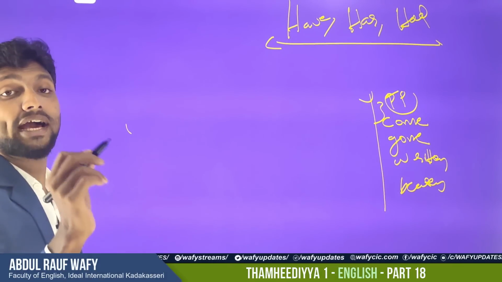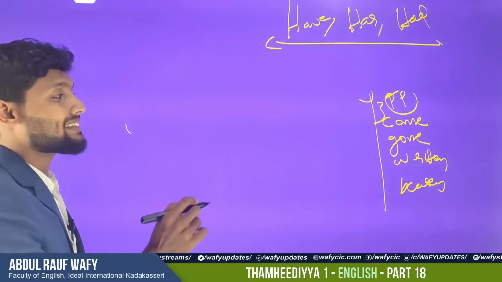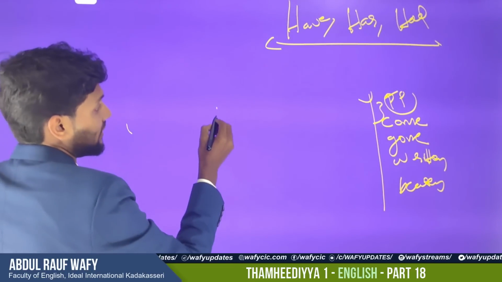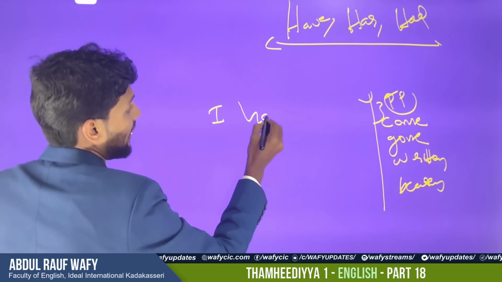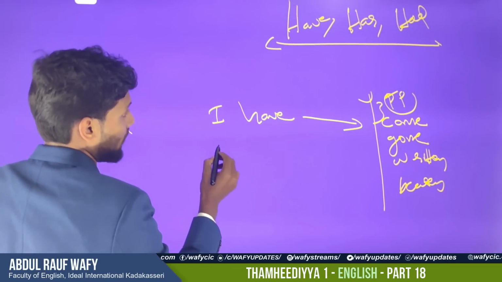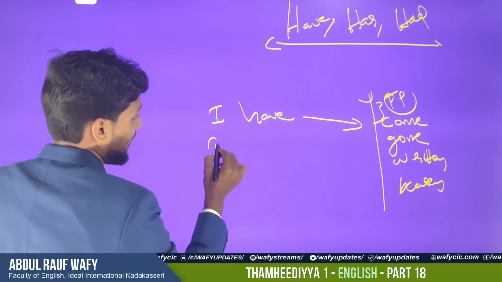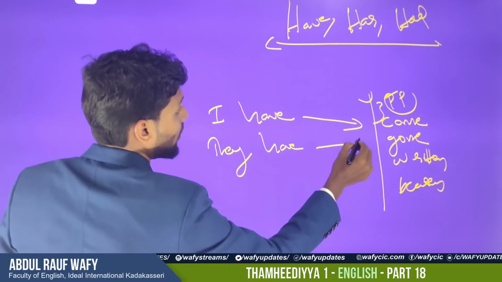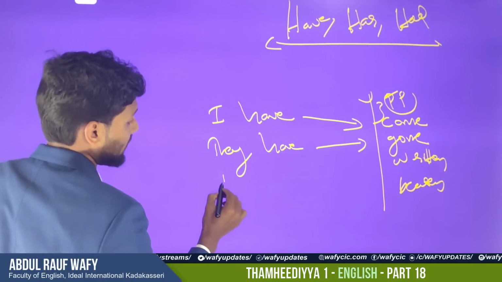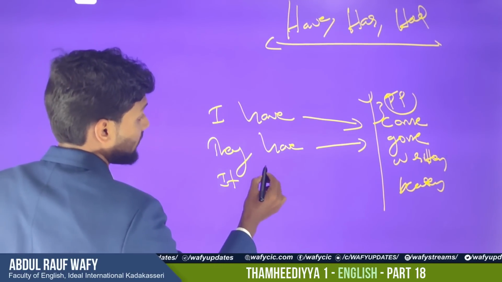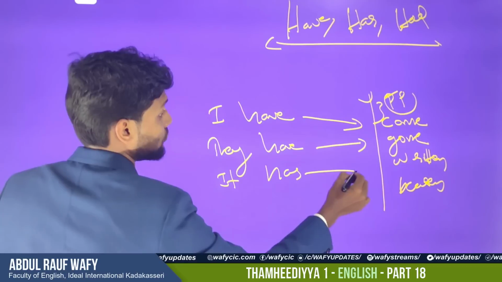So if you would like to use any verb after have and has, listen. I have come, this is the third form. They have gone. It has written.